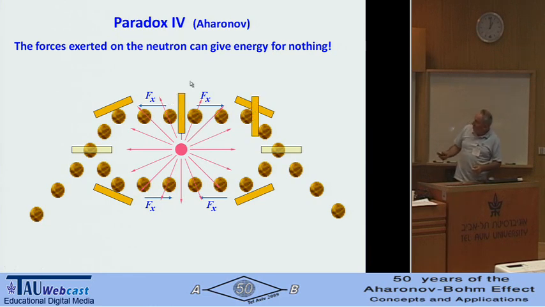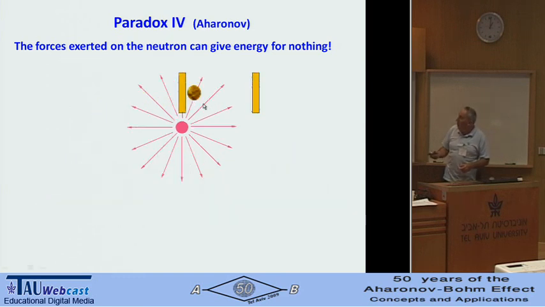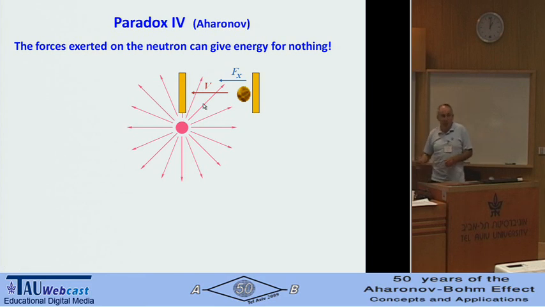We just introduce two mirrors here and let a neutron go back and forth, using this force. When the neutron goes to the right, the force is to the right. When it goes to the left, the force is also to the right. And there is no source of energy here.